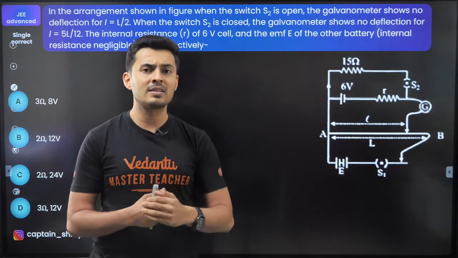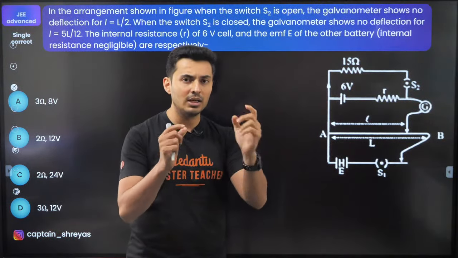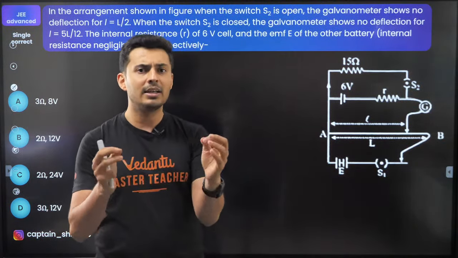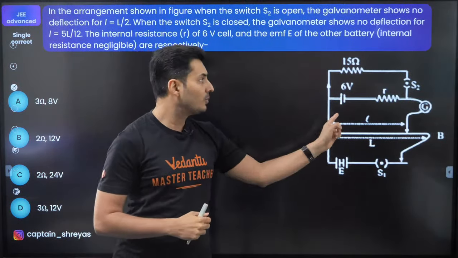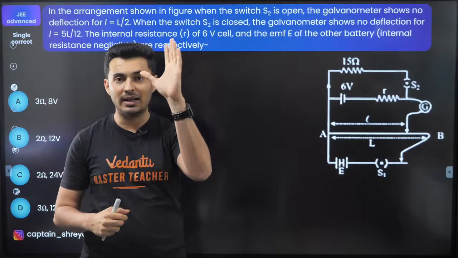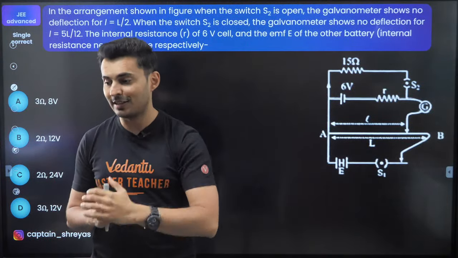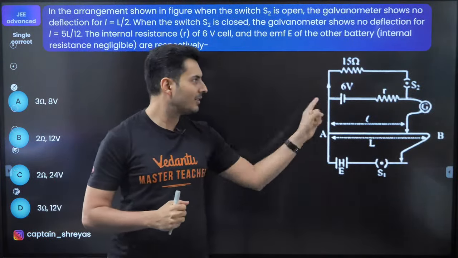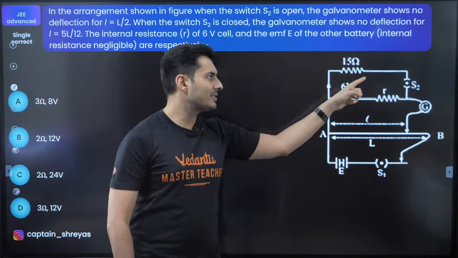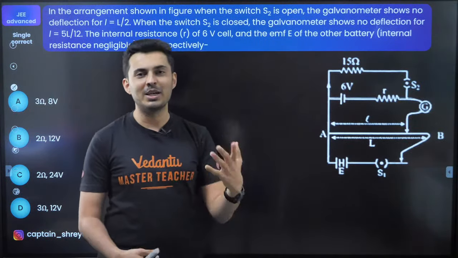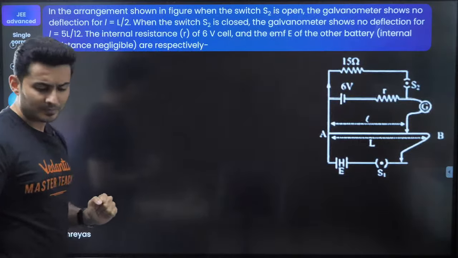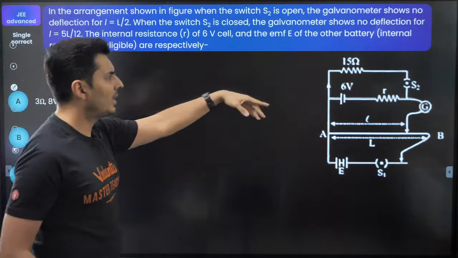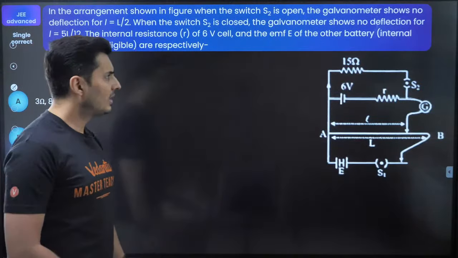Second is to measure the voltage difference between any 2 points in a circuit, basically it does the job of a voltmeter. The third application is to measure the internal resistance of a battery. So think about it, this is exactly that, where once the switch is open, then the switch is closed and you measure that. In the first situation, S2 is not even a part of the circuit because it is open, so is that 15 ohm.